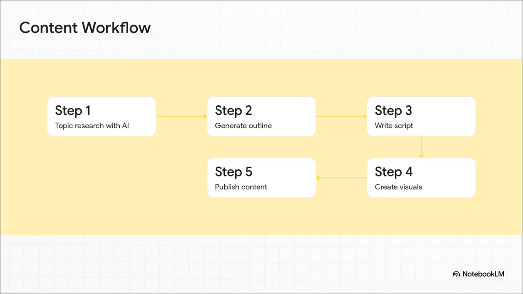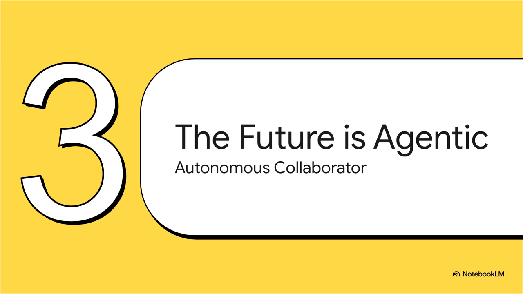Let's walk through a concrete example, say for content creation. An AI starts by researching a topic. Then it generates an outline. And then, using that personal writing bot you just built, it writes a full script in your unique style. From there, another tool could create the visuals, and the system could even publish the final content automatically. You see how each step just feeds right into the next? All of it automated. So we've gone from bots to workflows, but now let's look at what's next.